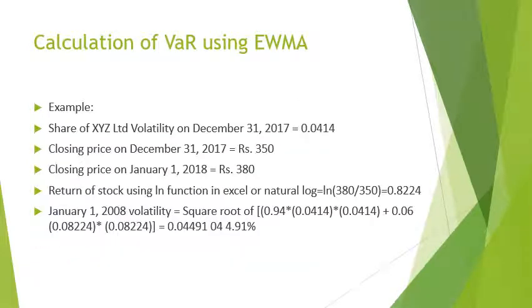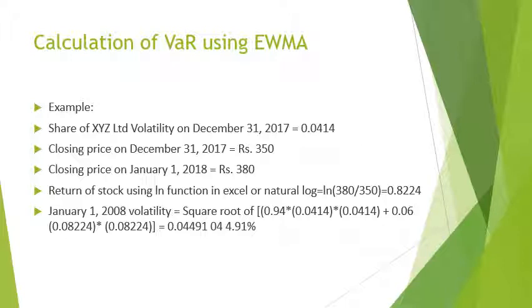Let me just take an example here to help you understand how the VAR would be calculated if you have some set of data points. So as you can see here, we are taking a share of a company which is XYZ. We have taken the volatility and the data with respect to the price. As you can see that the closing price of this stock is 380 on 1st January 2018 and 350 on 31st December. So using the price, the daily price change has been calculated through a function called as ln in Excel, and that is giving a value of